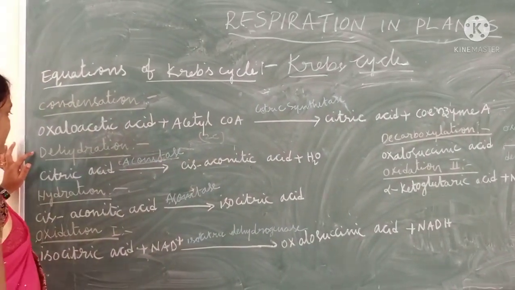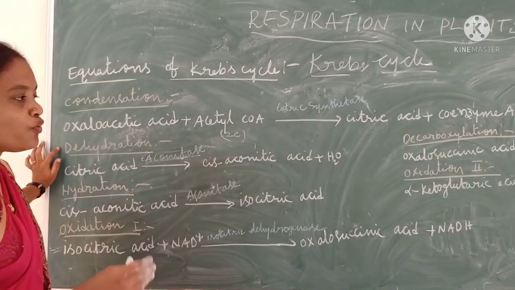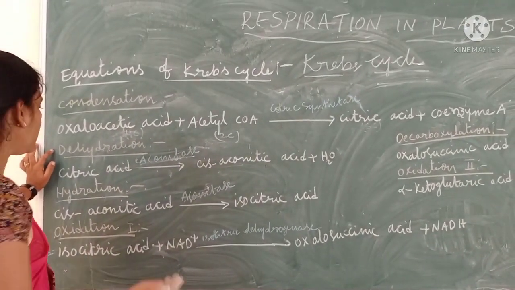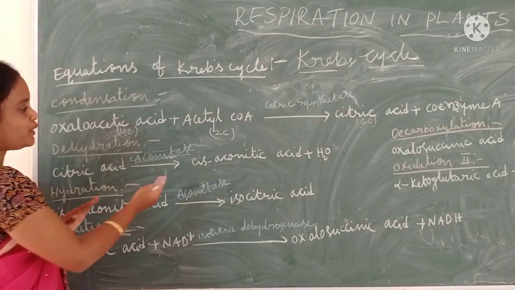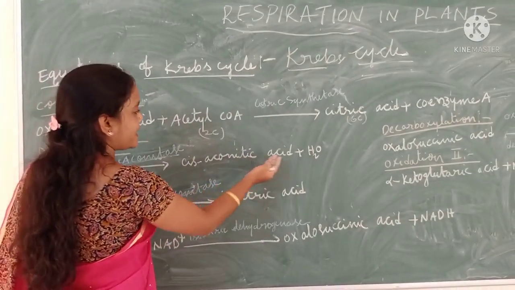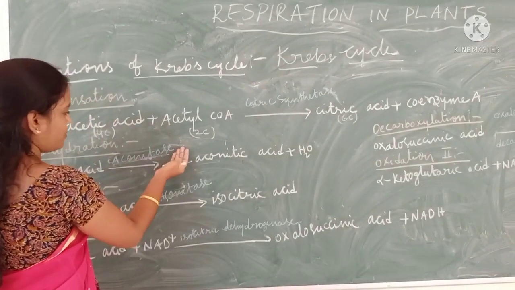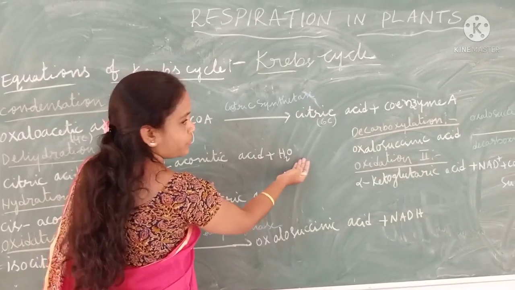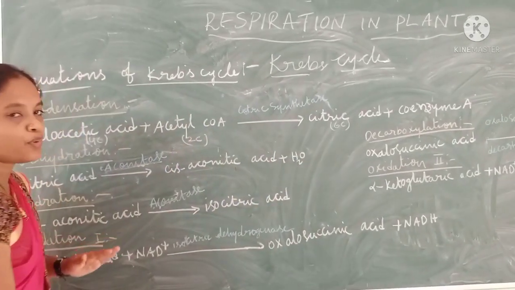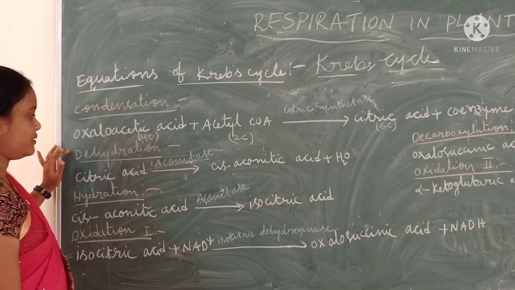And the second one is dehydration. Dehydration means removal of a water molecule. See here, citric acid isomerizes into cis-aconitic acid in the presence of the aconitase enzyme. And here a water molecule has been removed. That's why it is also called dehydration.